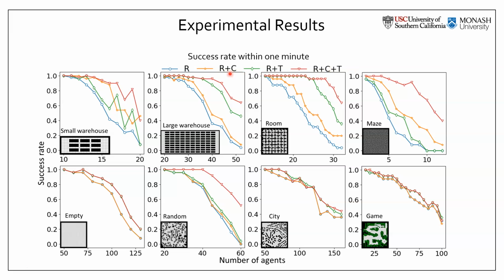We can see that both corridor reasoning and target reasoning improve the performance, and the combination of them performs the best. If you are interested in this work, please refer to our paper for more details, and thanks for listening.